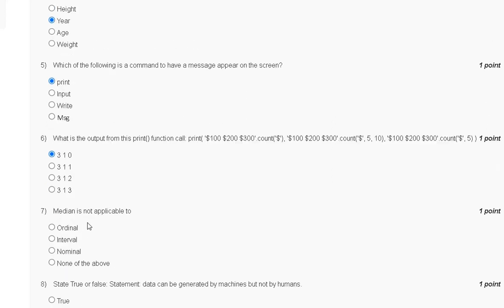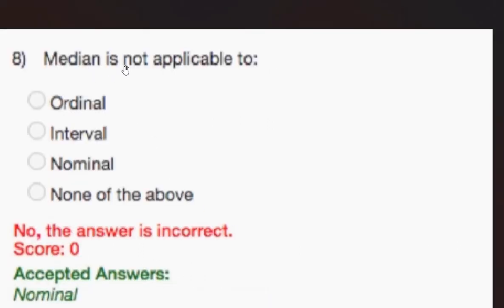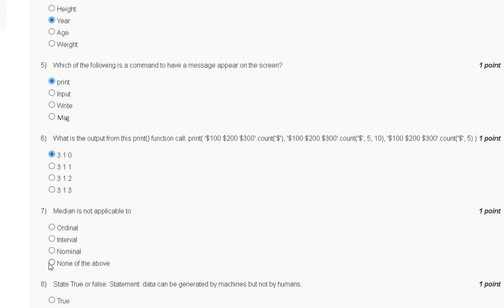Question number 7, median is not applicable to: first, ordinal; second, interval; third, nominal; fourth, none of the above. So the explanation of question number 7 is here. Median is not applicable to nominal. So the correct answer to question number 7 is option number C, nominal.